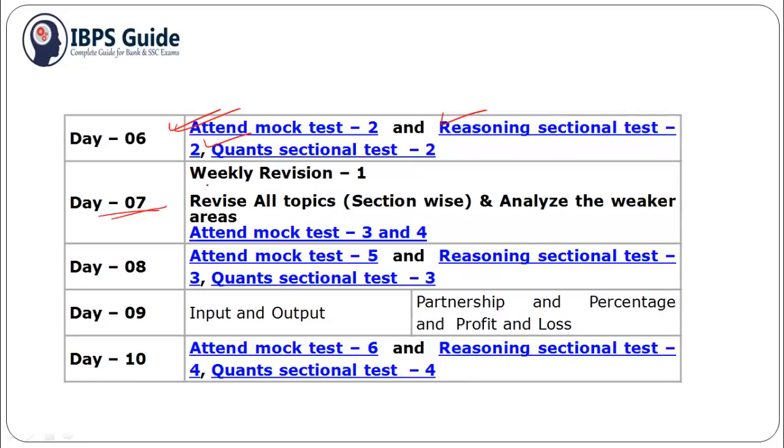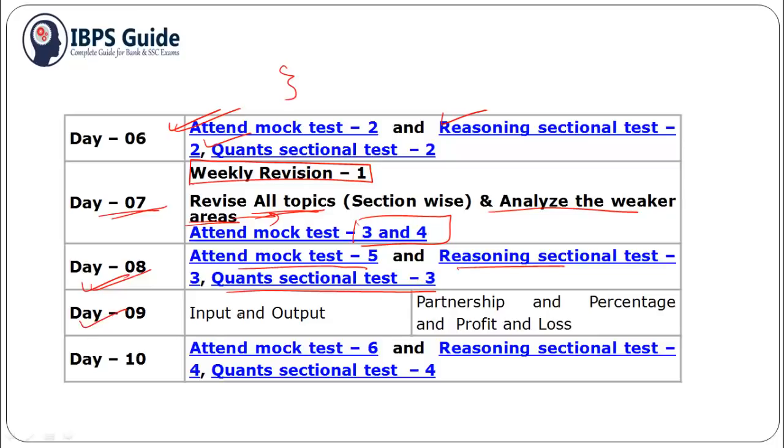For day 6, you can attend mock test 2 and reasoning sectional test 2 and quant sectional test 2. Day 7, you should go for weekly revision, that is you should revise all the topics that you have practiced till now, and you should analyze your weaker sections and work on that. And you should also give two mocks, mock 3 and mock 4, on this day. And day 8, you should attend mock test 5 and reasoning sectional test 3, quant sectional test 3.